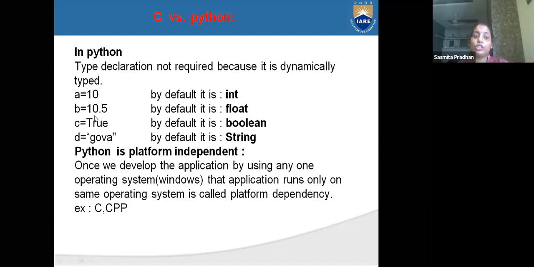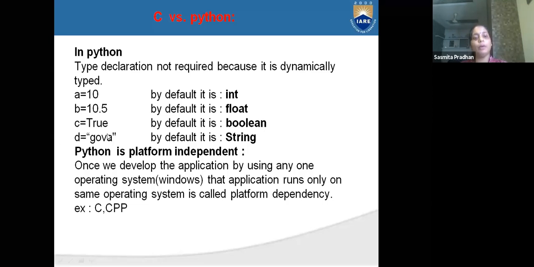B is equal to 10.5, the computer can accept this B as float. The computer can accept that B is float. 10.5, the point is there, which means it is a float. C is equal to True. True means obviously true or false, boolean. By default it will accept this as a boolean type.